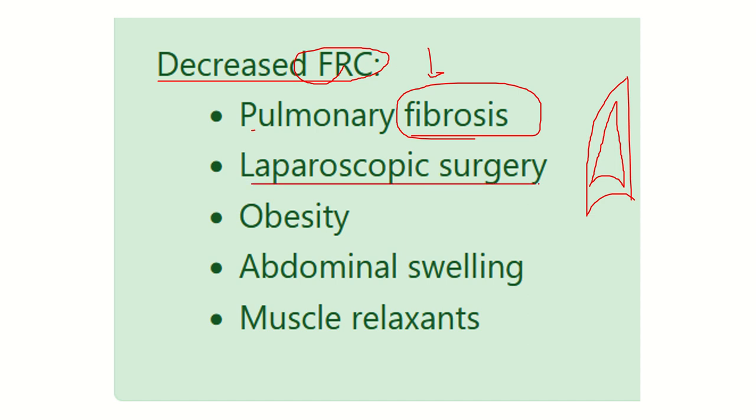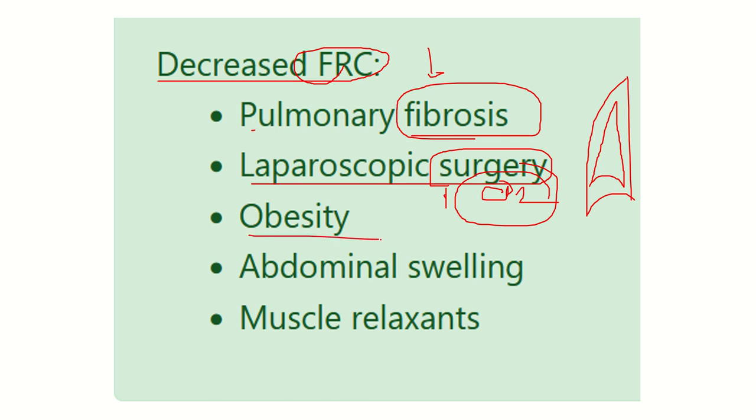Then here we can see laparoscopic surgery. In laparoscopic surgery, carbon dioxide is introduced into the abdomen, and in this condition the abdominal volume increases and abdominal pressure increases, so the lung cannot expand properly. So in this condition also functional residual capacity decreases. Then obesity.